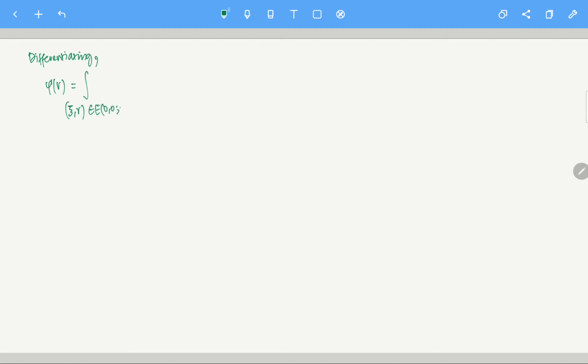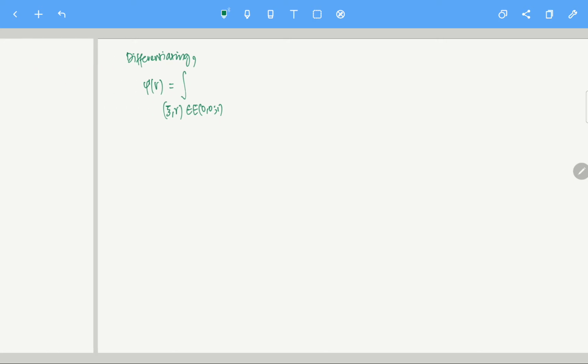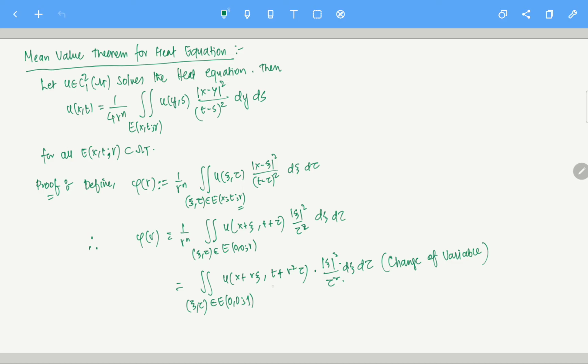Yeah, so first things first, what is the derivative of u? I have to take the derivative of this. This is the only function which depends on r, right? This does not depend on r, so I don't have to worry about it. If I am taking phi prime of r, by chain rule, what is this? This is gradient of u dot the derivative of x plus r xi with respect to r, dot xi, plus u_t times the derivative of t plus r square tau, right? That's what we are going to get. Sorry, not r square, 2r tau, with respect to r.